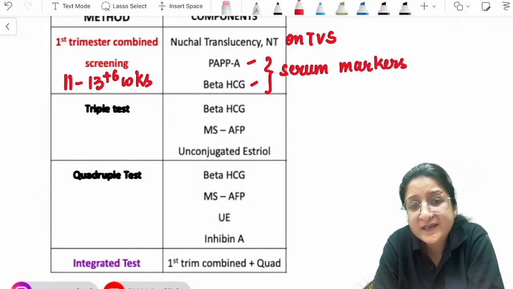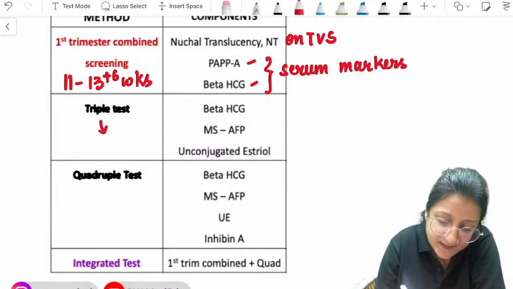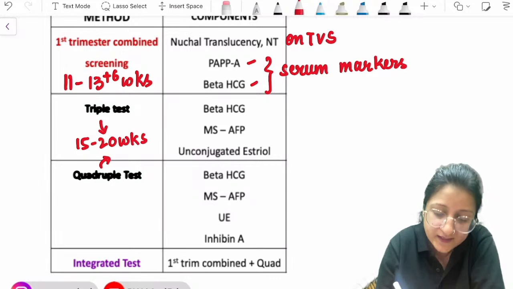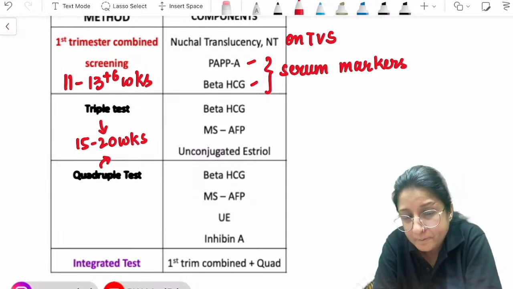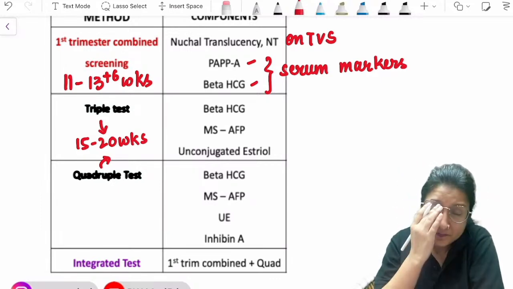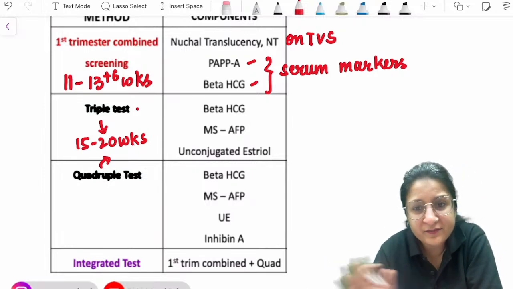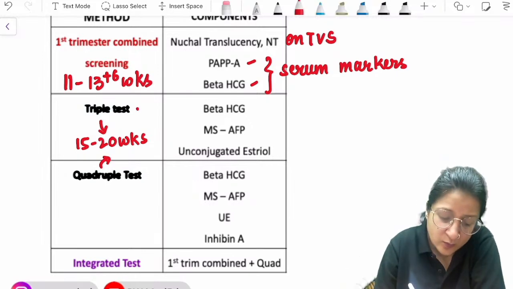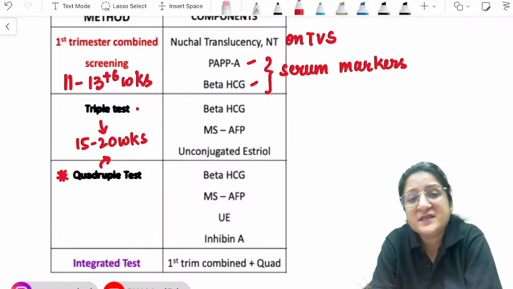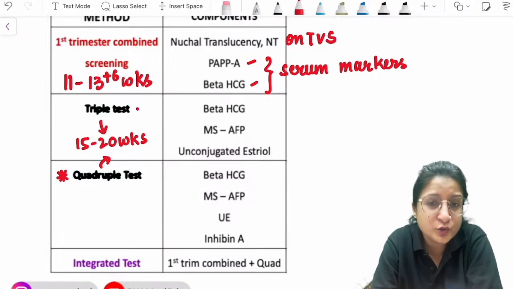Then we have the triple test and quadruple test. Both these tests can be done anytime between 15 to 20 weeks of gestation, so they are done in the second trimester. Now what are the markers? Very, very important to remember. The triple test has almost become obsolete. We are not doing the triple test anymore. Mostly if we have to do any screening test in the second trimester, we go for the quadruple test.